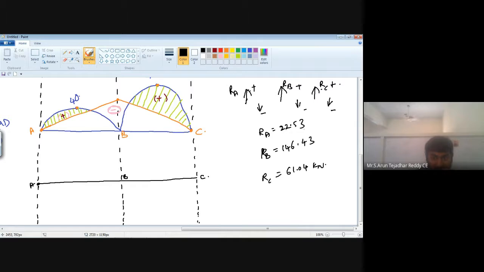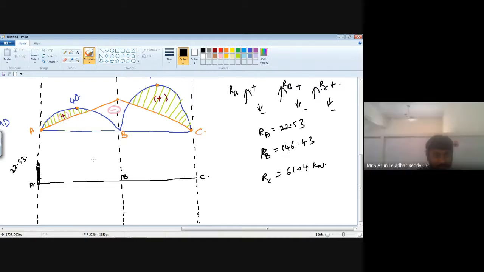It is positive. So, mark one point here. Now, join this point, that is 22.53, up to here. Okay. Next, from A to B, Neha, which type of load is acting here?